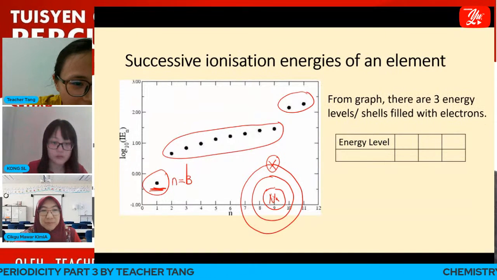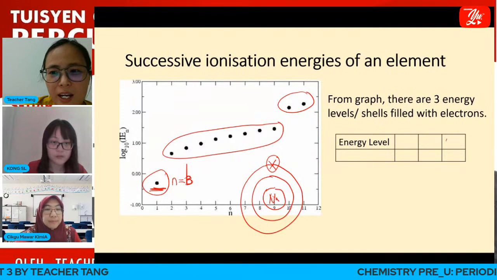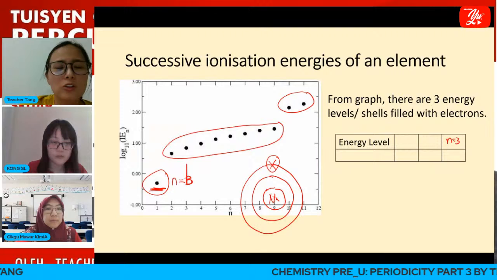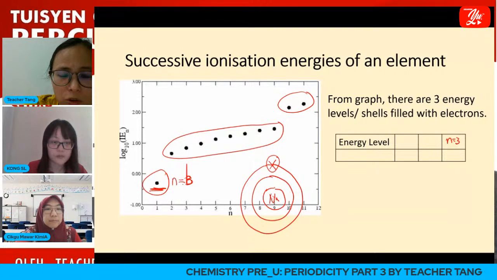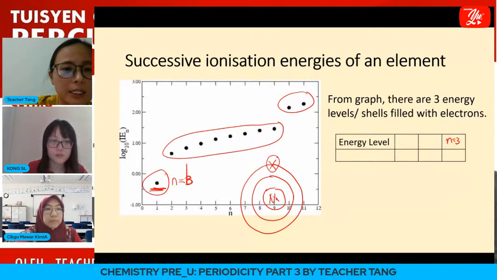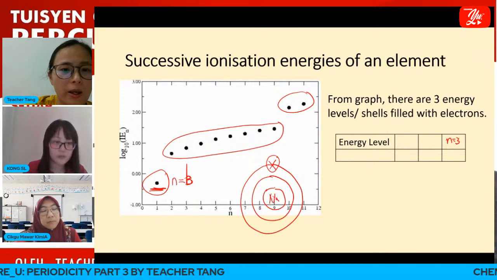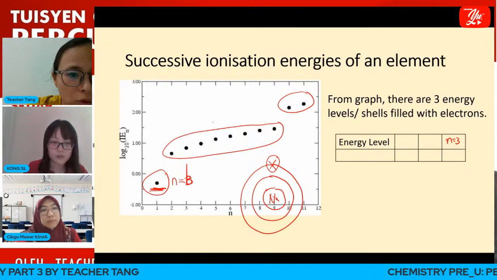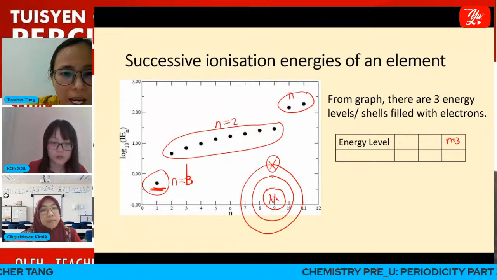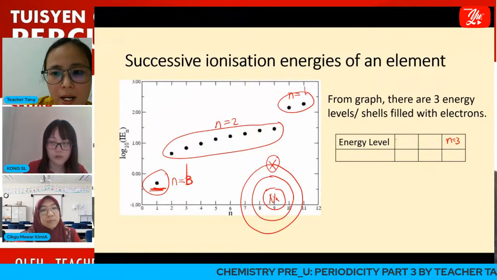Okay, so this is n equals 3, furthest away from the nucleus, so it is easiest to remove the electron. And this must be n equals 2, and therefore this must be n equals 1.